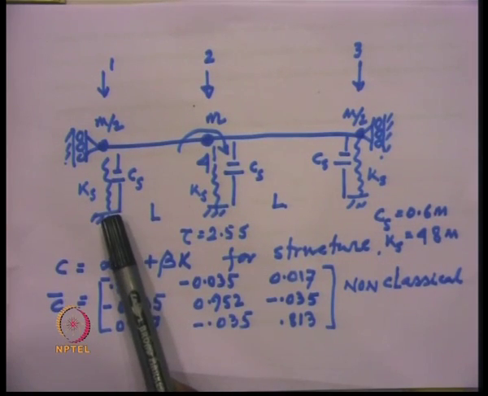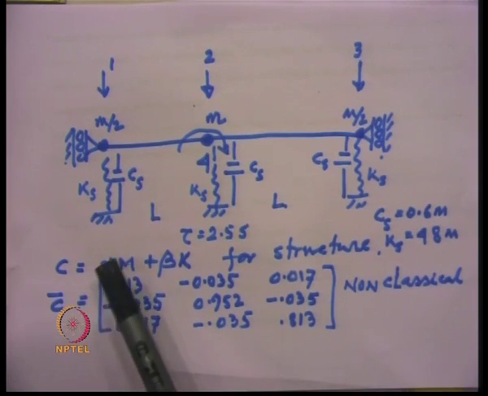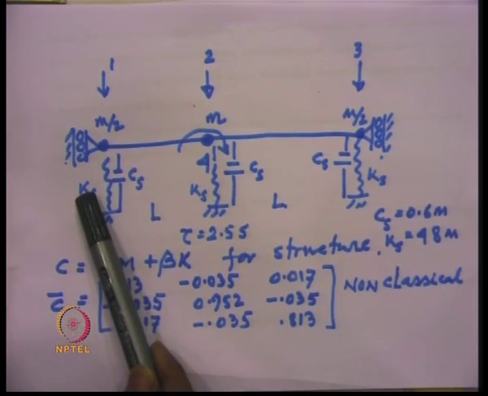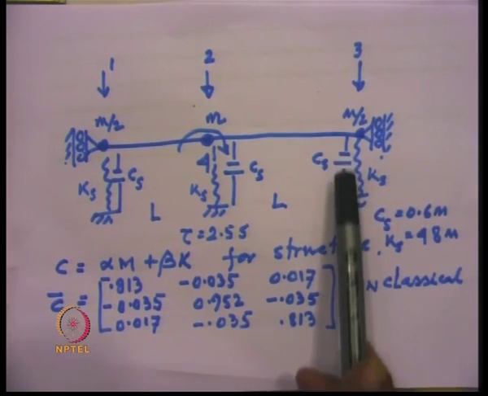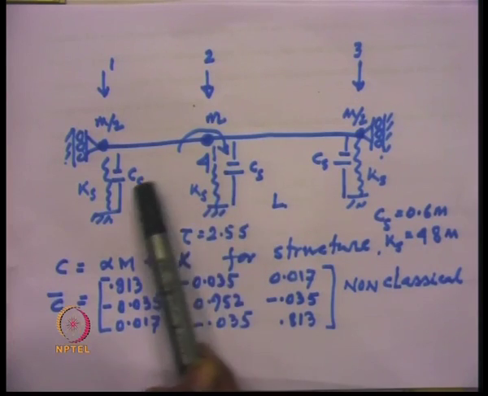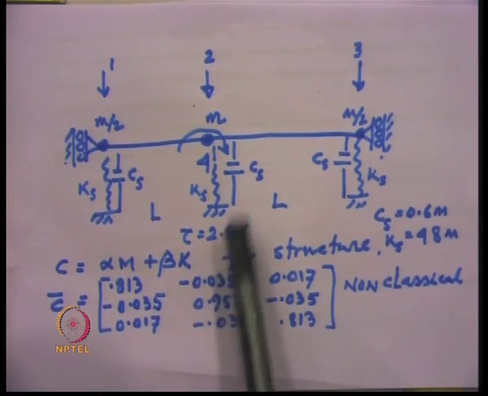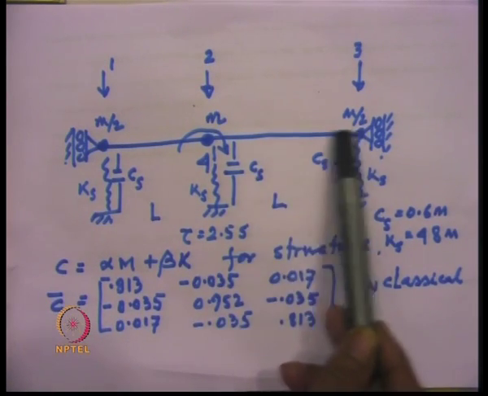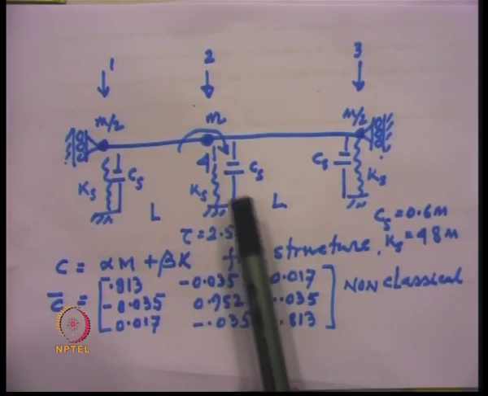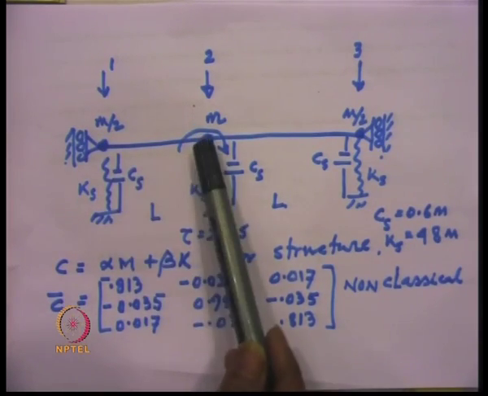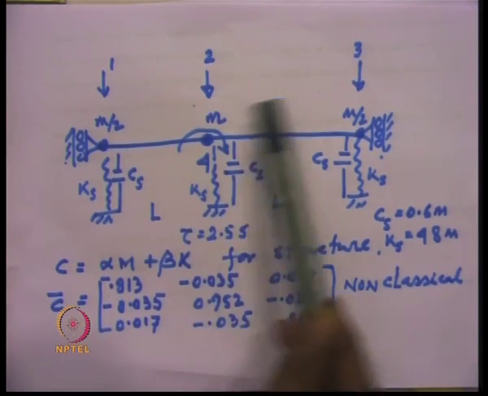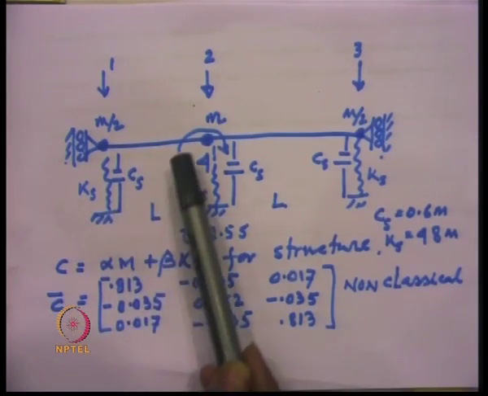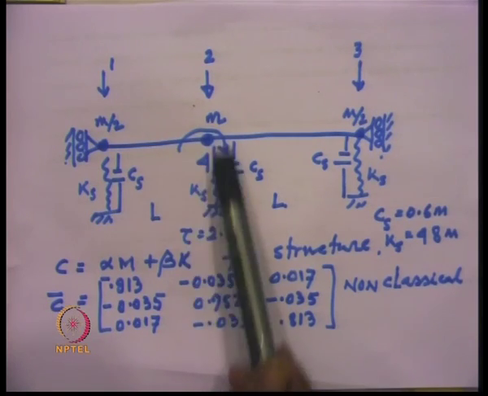Soil is replaced by springs and dashpots. This has a spring constant Ks, Ks and Ks, and the damping constants are Cs for the soil. The structural damping for the structure is taken as 5%. These are the masses which are lumped at the 3 degrees of freedom. Translations are the 3 degrees of freedom. Rotation is condensed out.